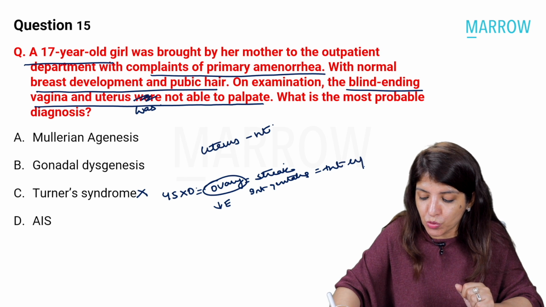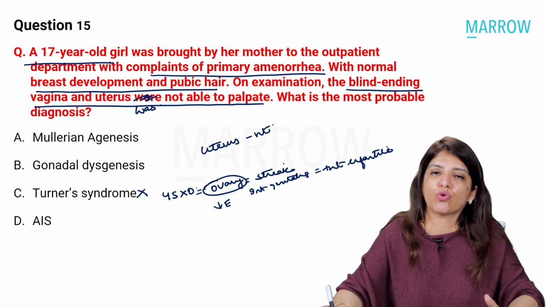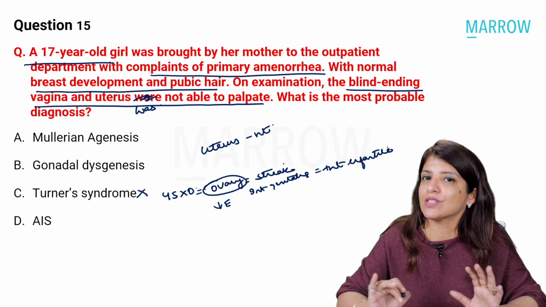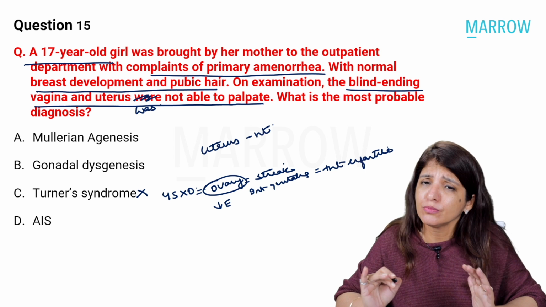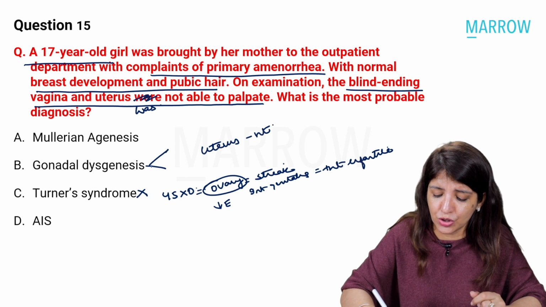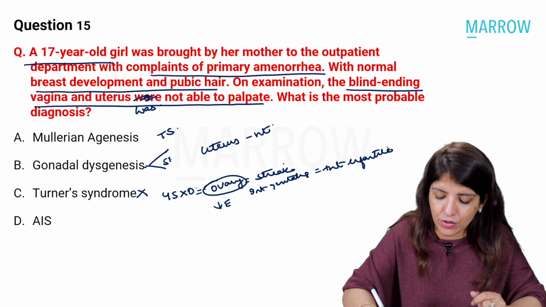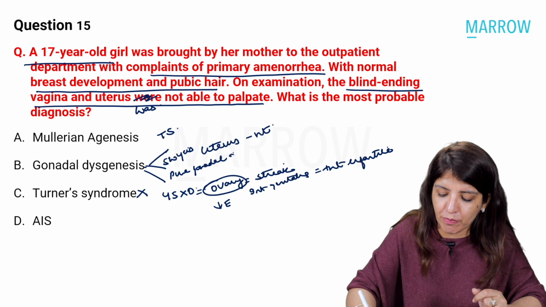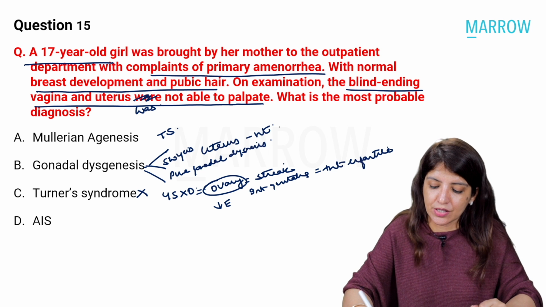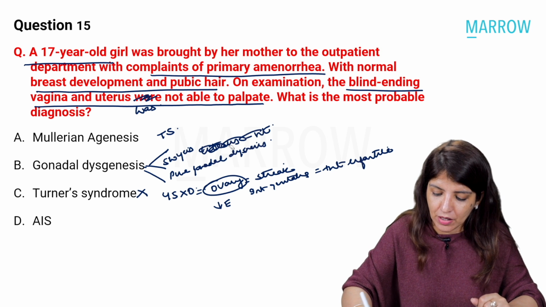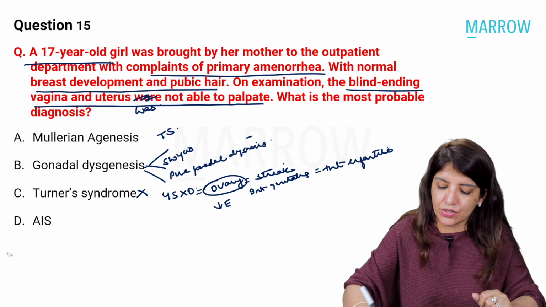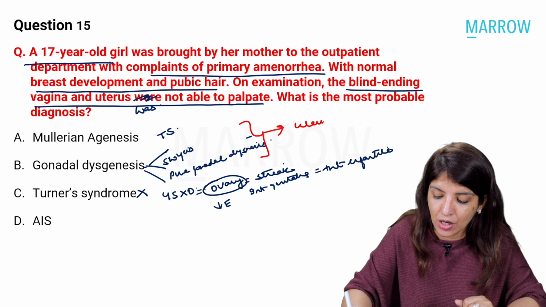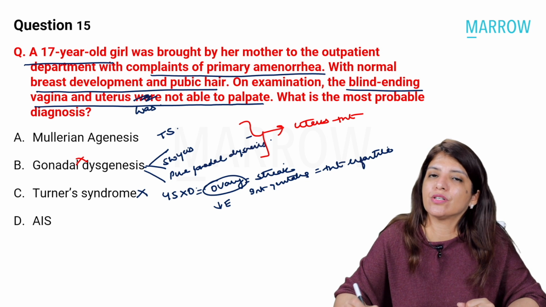So they will have a uterus which resembles the uterus of an infant, and that is called an infantile uterus. But yes, the uterus would be present. Over here, because the question is saying the uterus is absent, Turner syndrome is ruled out. Gonadal dysgenesis includes Turner syndrome, Swyer syndrome and pure gonadal dysgenesis. In all these 3 conditions, the uterus will be present. So gonadal dysgenesis is ruled out.